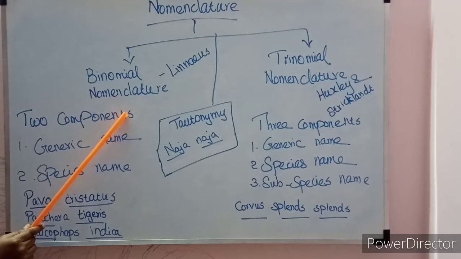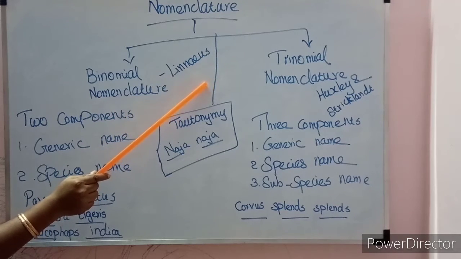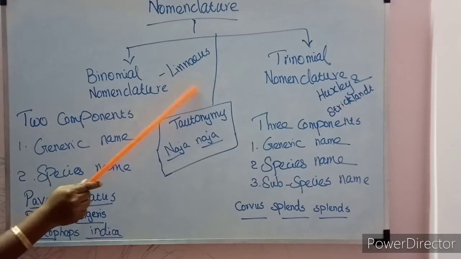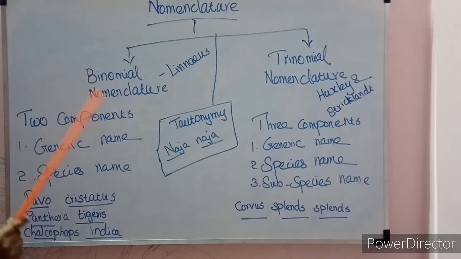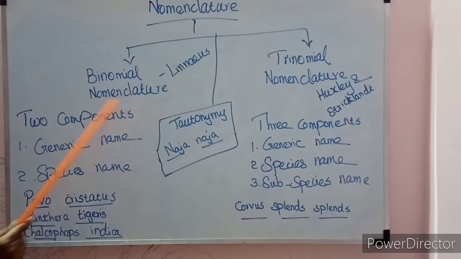It was first proposed by Carolus Linnaeus in his books Species Plantarum and Systema Naturae. Many of the biologists throughout the world are following this binomial nomenclature. In binomial nomenclature there are two components, the generic name and the species name.